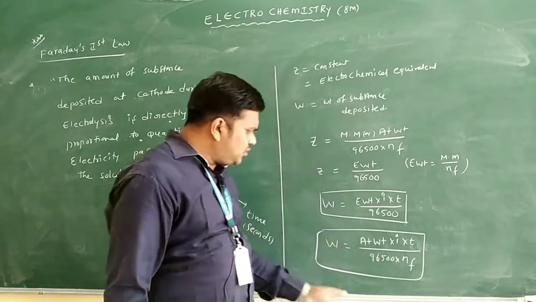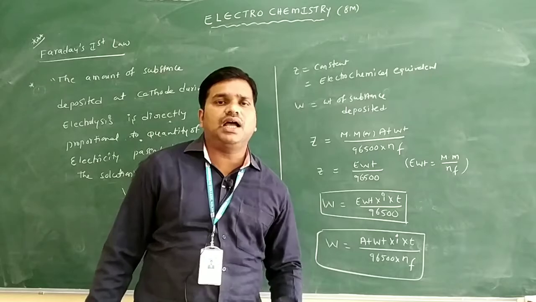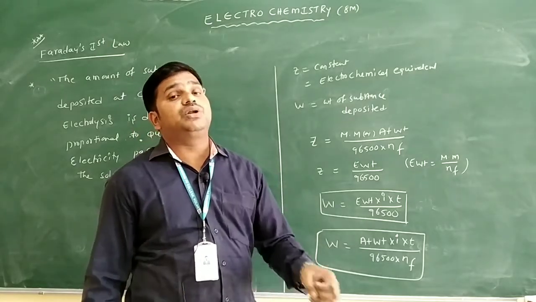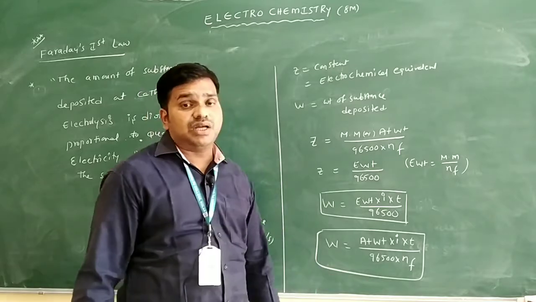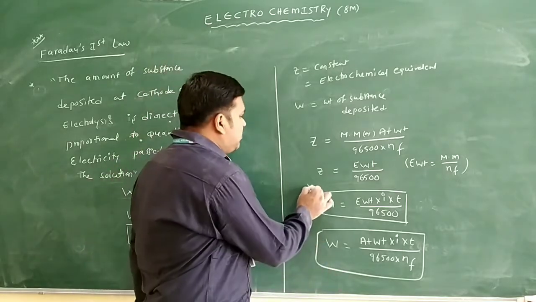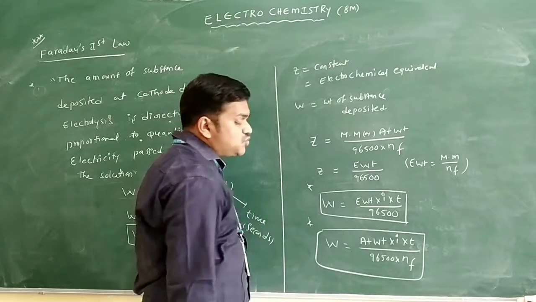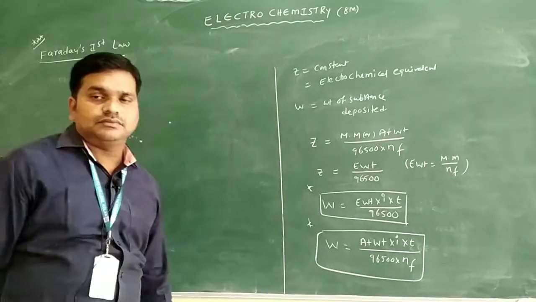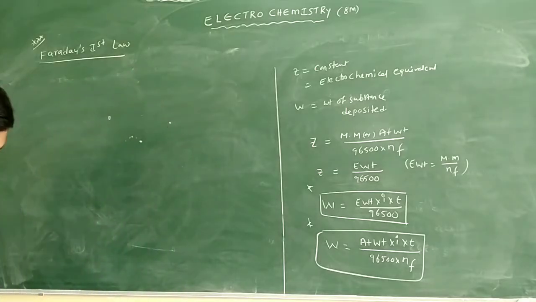the n factor only. So this is the formula we are using to find out the quantity of the substance that can be deposited at the cathode during electrolysis. So these formulas we are using in the calculation of Faraday's laws only. Just we'll see how we write the n factor.